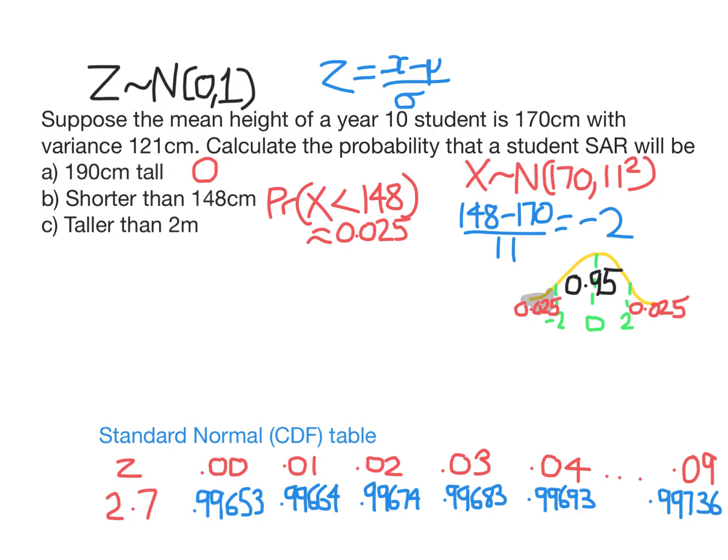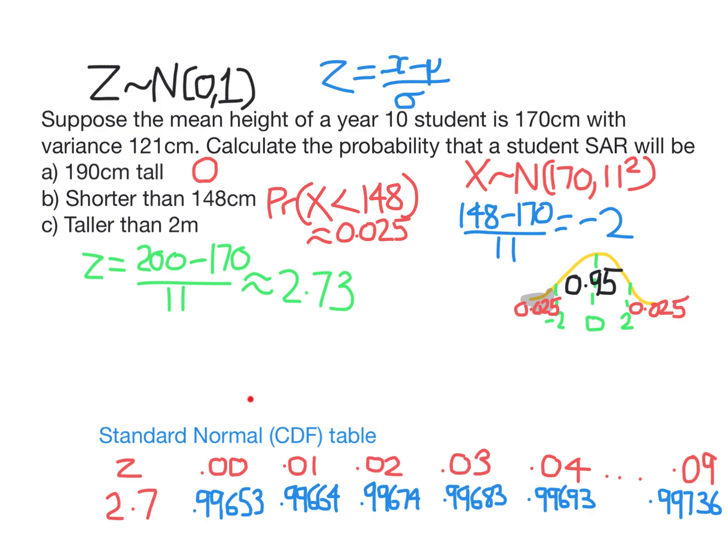We're going to have to calculate the z-score again. So 2 meters, 200 centimeters, as a z-score is 200 minus 170, so score minus mean, divided by standard deviation. So we get 2.7272 recurring. It's about 2.73. So someone taller than 2 meters is more than 2.73 standard deviations above the mean. Now, we didn't have a rule for 2.7 standard deviations, only for 1, 2, or 3 standard deviations. So in this case, we need to use either technology or a table.